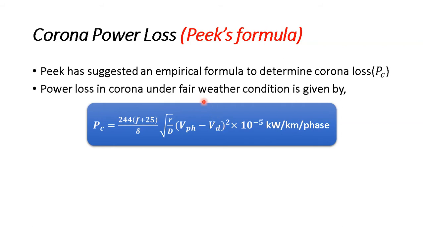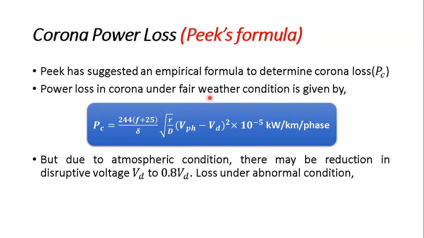Now this is under fair weather condition, but due to atmospheric conditions there may be a reduction in the critical disruptive voltage, because Vd also depends on the atmospheric condition, as we discussed in previous slides. Due to atmospheric condition, Vd can be reduced to 0.8 Vd.